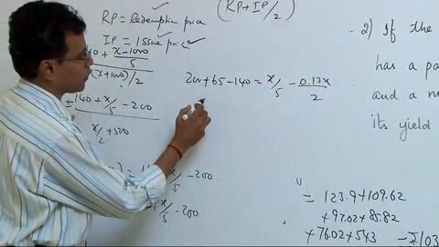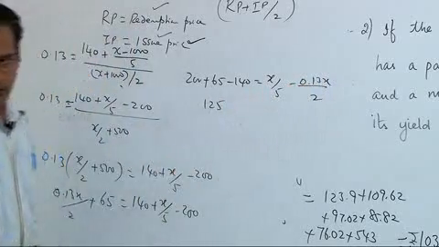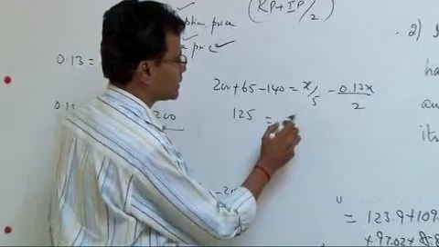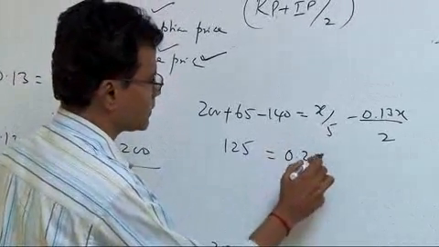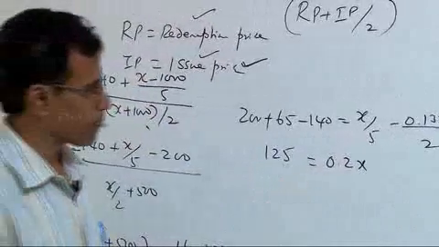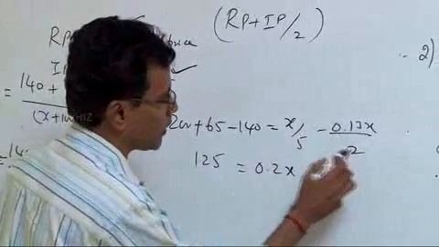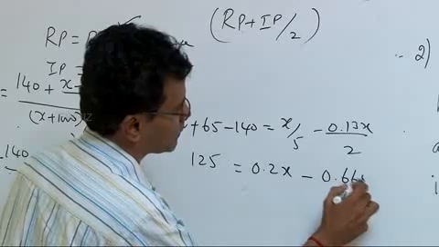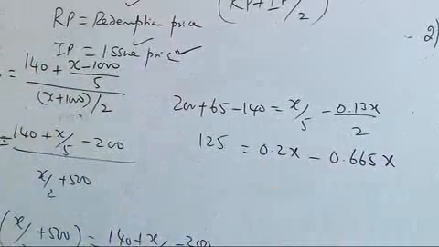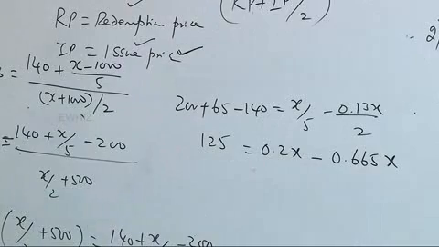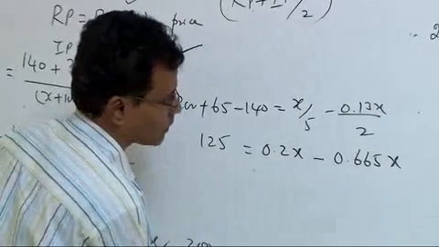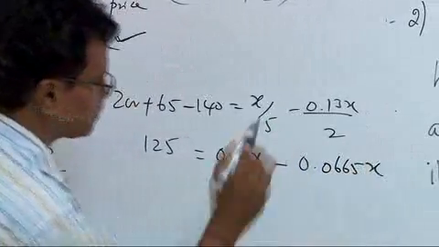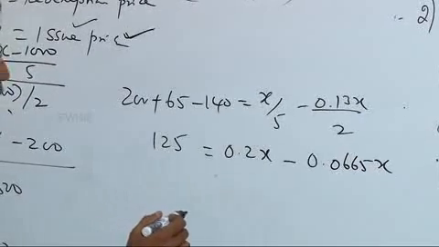265 minus 140 should be 125. This is X by 5 is 0.2x. 1 by 5 is 0.2. And this is 0.13 divided by 2 is 0.065x. How much is that? 0.065. Okay.